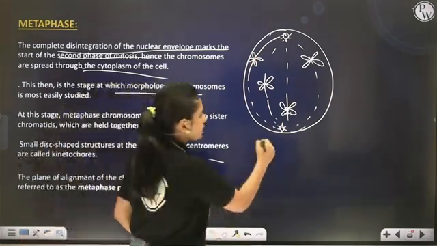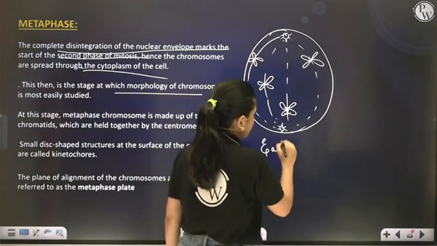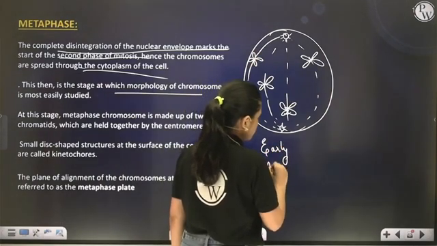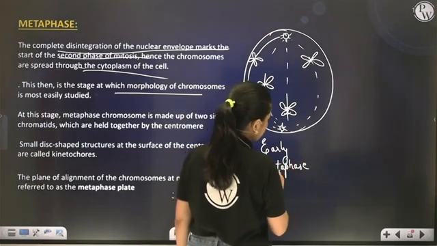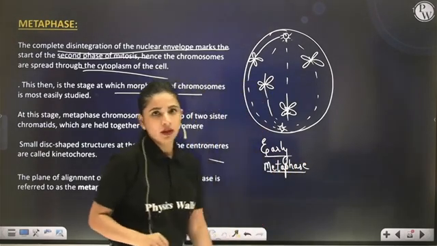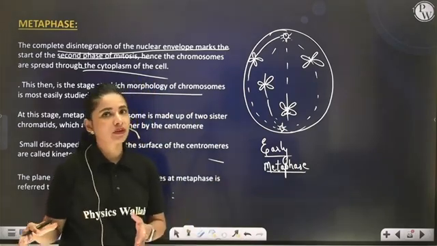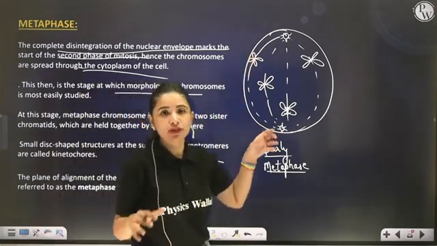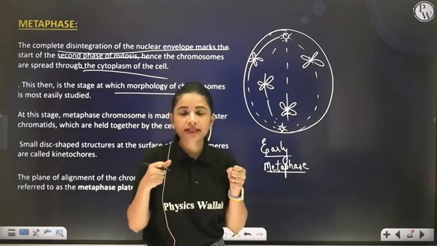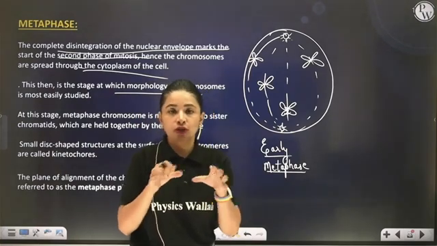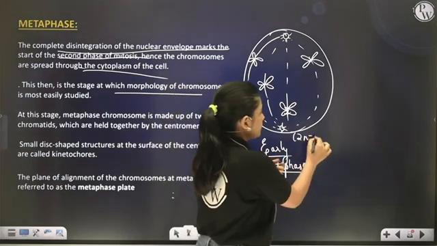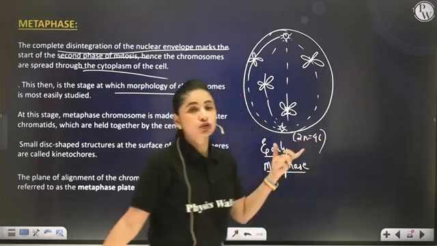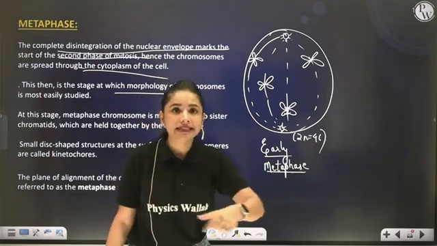During early metaphase, the distribution of chromosomes in the cytoplasm on the spindle fiber is random. Towards the end of metaphase, the spindle fibers pull and push the chromosomes so that all the 46 chromosomes, if it is a human diploid cell, come and align in the center.